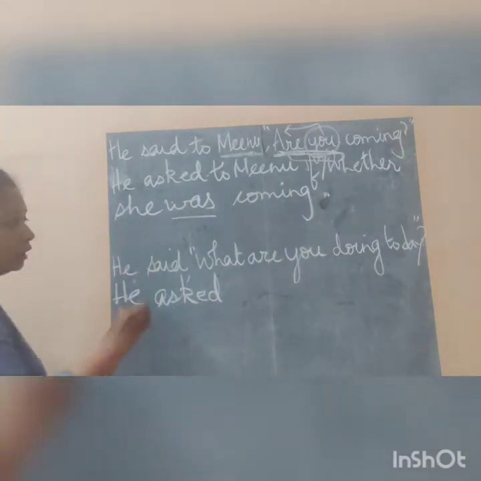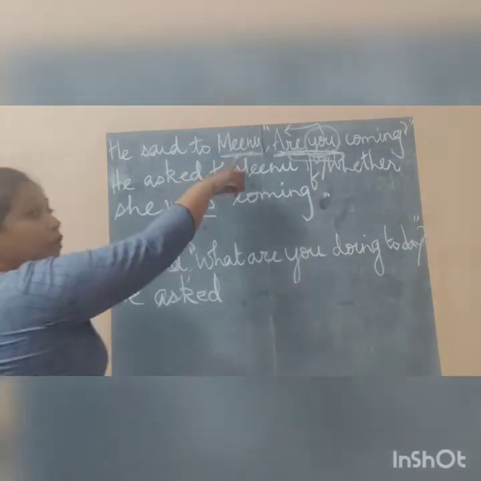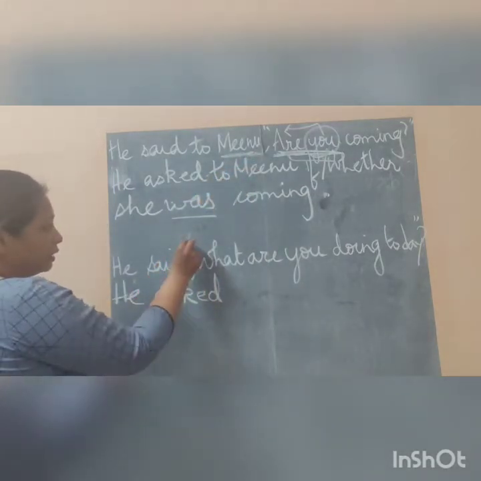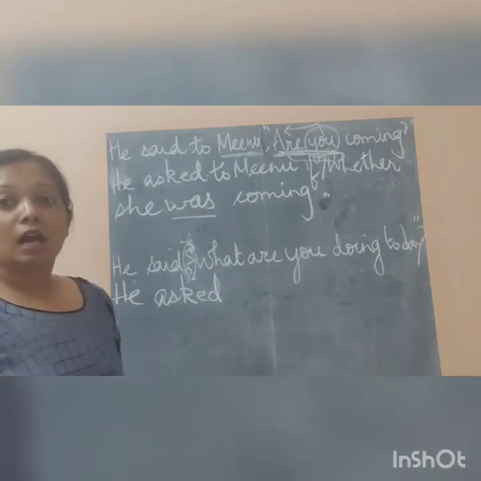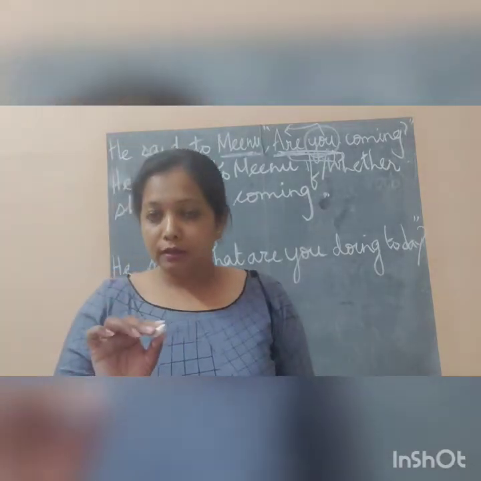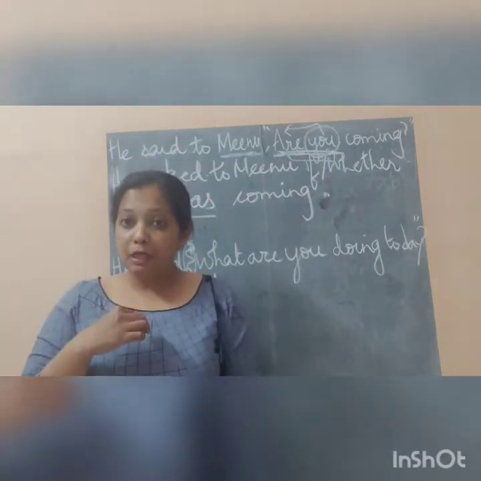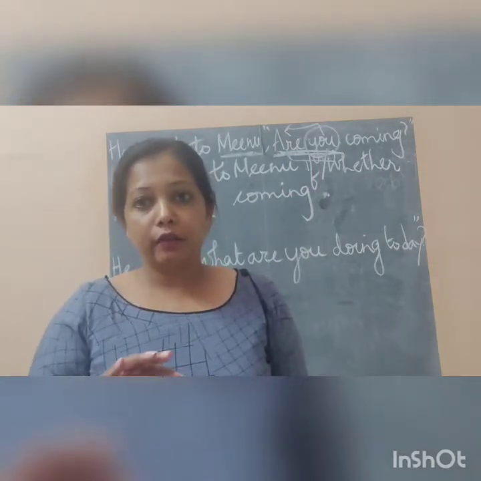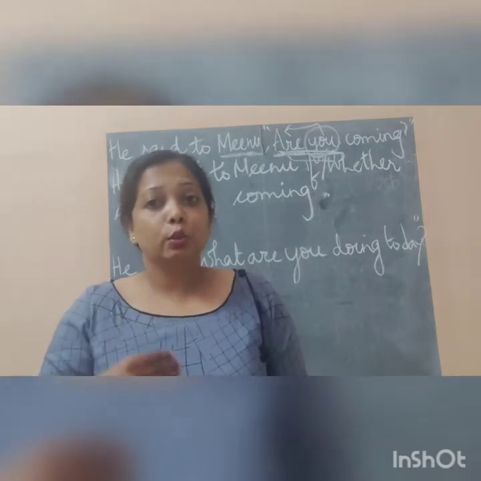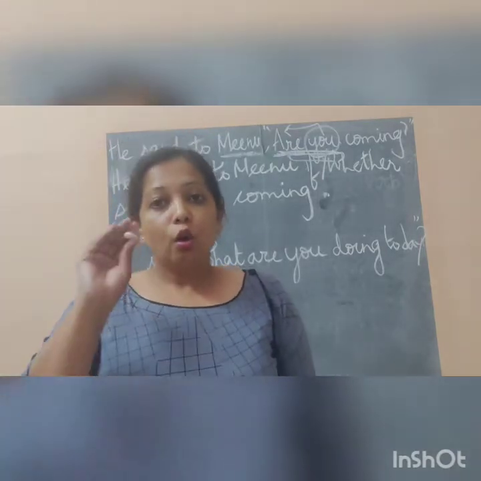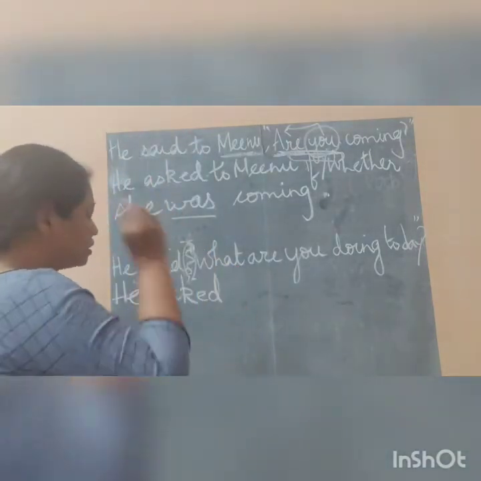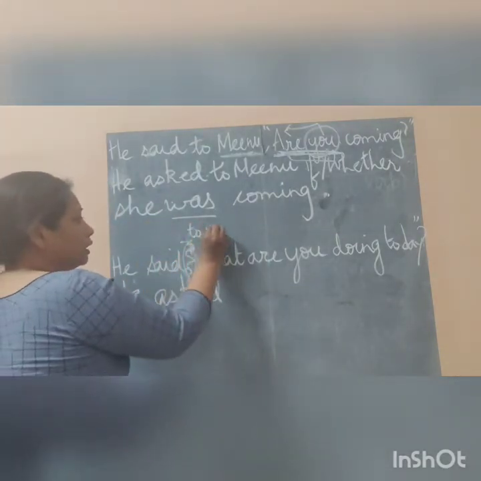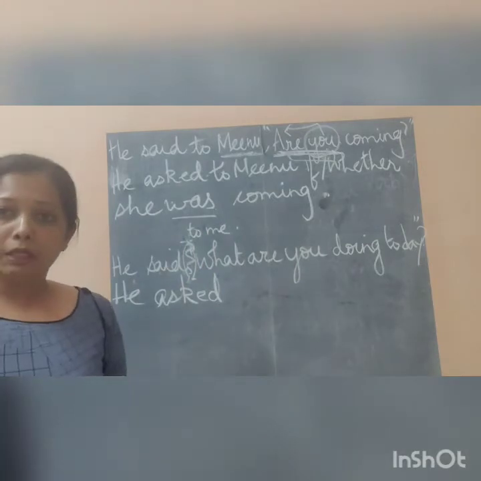Now there is nothing here, as there was Meenu before. When there is nothing here, it is understood that it is being told to me. So whenever you find there is nothing there, it is understood that it is being told to you. You don't have to put anything there, but you just have to know that here it is to me.